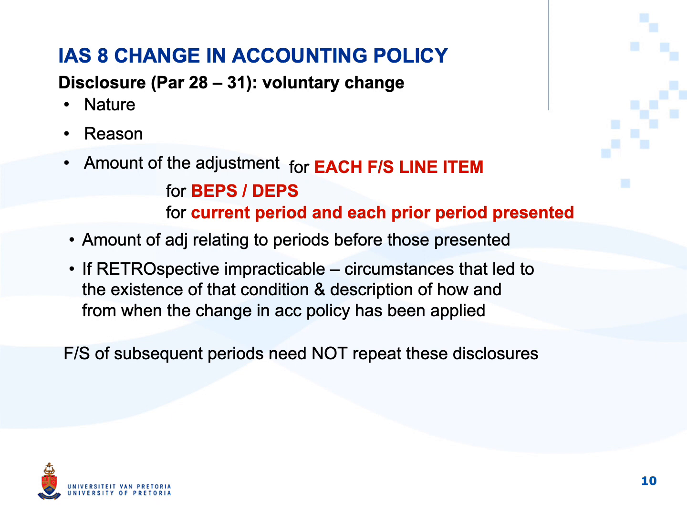If you could not go retrospective because it is impracticable to do, you need to disclose the circumstances that existed that made it impracticable. And you also need to tell the users of your financial statements how far back you could at least go. From when did you apply the change in accounting policy? Any financial statements of subsequent years do not need to repeat this disclosure.